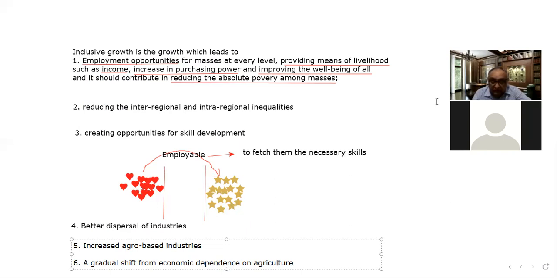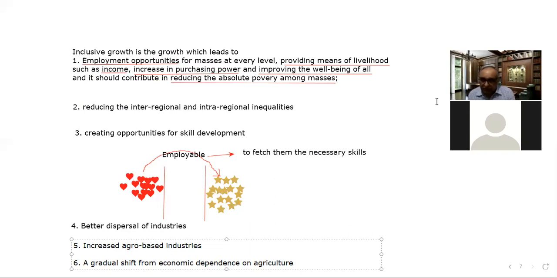And the next point is that now I am going to conclude the lecture. Without inclusive growth, India cannot achieve its demographic dividend. This is a very, very important thing, because India is a country which has the world's largest young population, right?